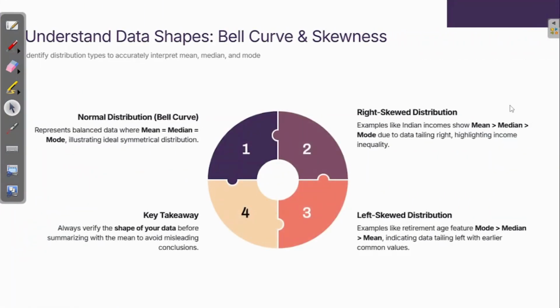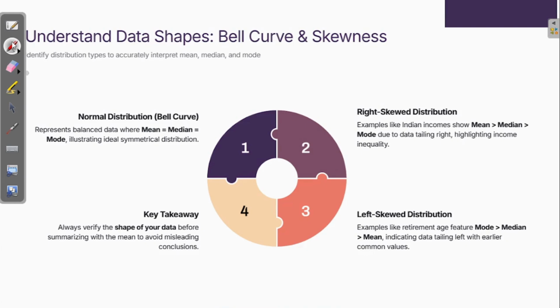Now let's understand the bell curves and the skewness, right? This slide might take some time because I have to make you understand how the distribution looks. So a normal distribution looks like this: equal on the left side, equal on the right side, and the mean is near about this. Correct? The population is equally divided towards both sides. It represents balanced data where mean is equal to median is equal to mode. So just imagine anything which comes here: mean, median, and mode will all be the same. Correct? Because the data is normally distributed, right?